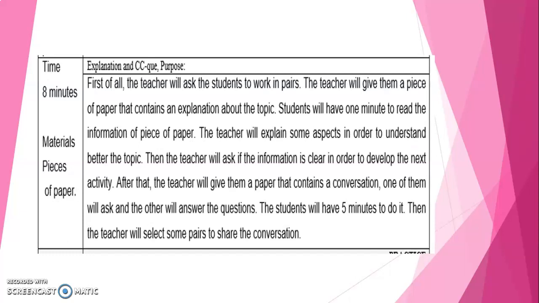Explanation and CCQ. First of all, the teacher will ask the students to work in pairs. The teacher will give them a piece of paper that contains an explanation about the topic. Students will have 1 minute to read the information on the piece of paper. The teacher will explain some aspects in order to understand the topic better. Then the teacher will ask if the information is clear in order to develop the next activity.